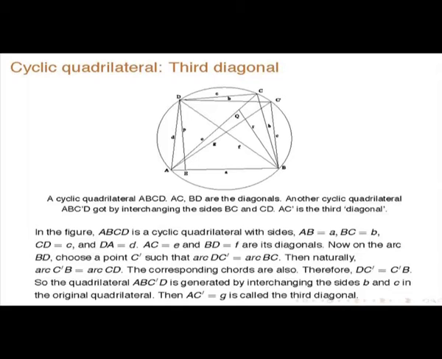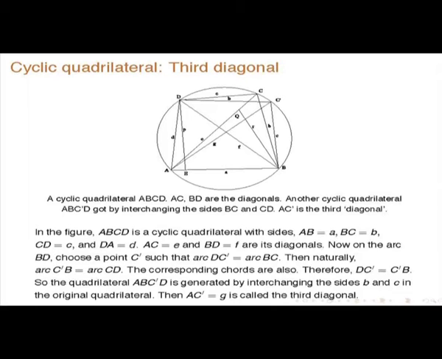DC prime is equal to BC and BC prime is equal to CD. Essentially these two sides and this diagonal are kept the same, the upper flanks are interchanged. So ABC prime D is the new cyclic quadrilateral, and AC prime is the third diagonal.